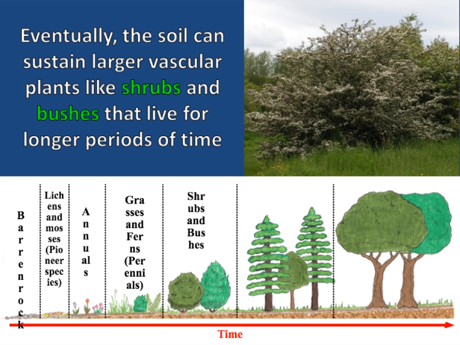Now, once the perennial dies, they're going to add more nutrients into the soil. And so eventually, the soil can sustain larger vascular plants like shrubs and bushes that live for longer periods of time. Number 19, what community eventually replaces perennials? Shrubs and bushes is number 19. So we start off as rocks, then those pioneer populations come in, annuals, perennials, and now shrubs and bushes.